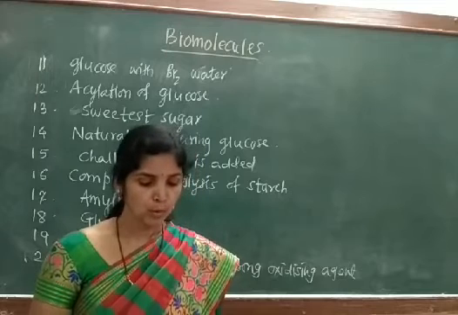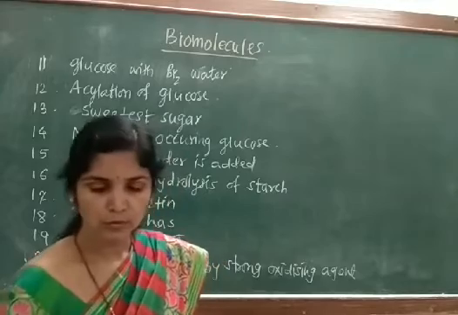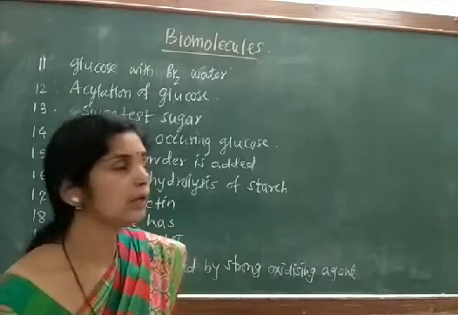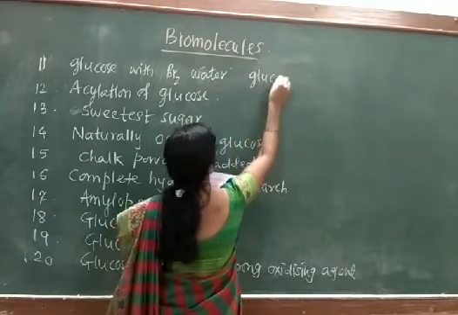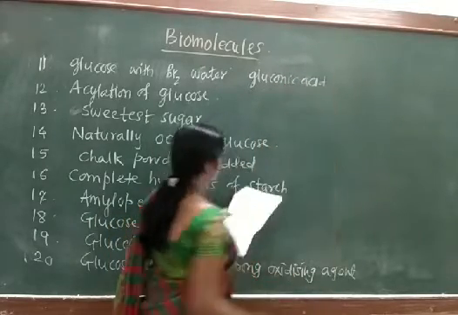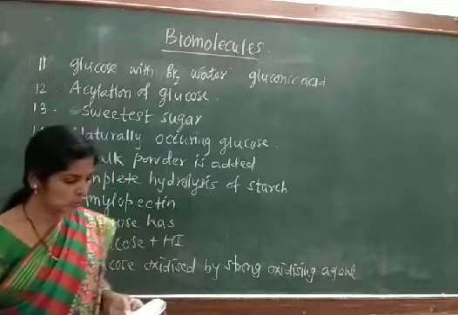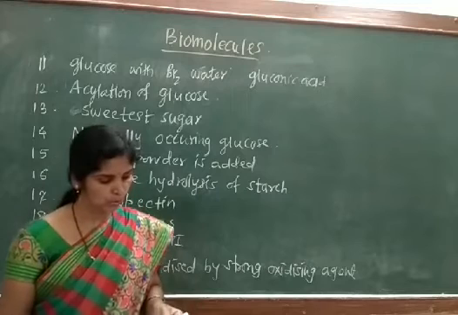With bromine water, glucose gets converted into gluconic acid. So the correct option is option number B, gluconic acid.